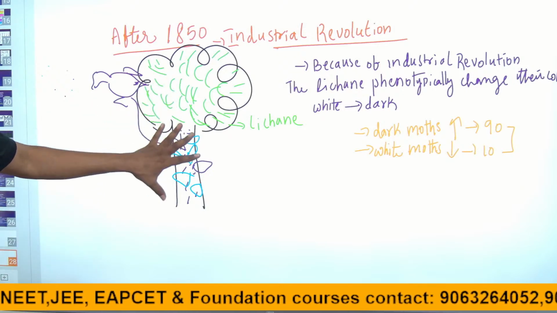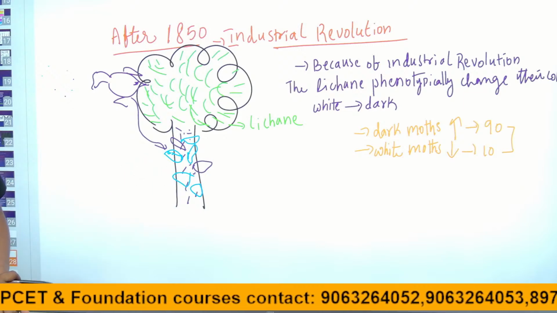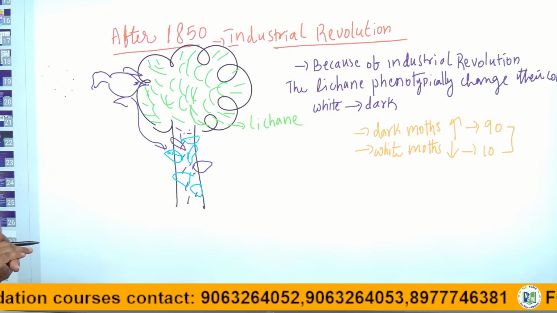Dark moths can hide in this bark, while the white ones are easily observed by the birds.